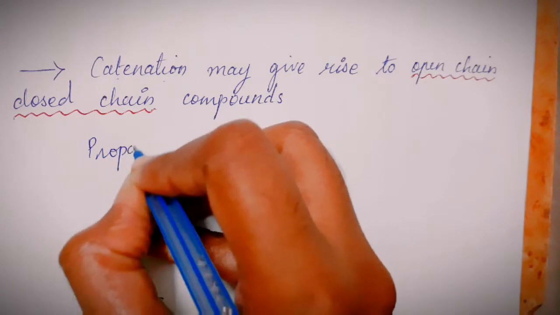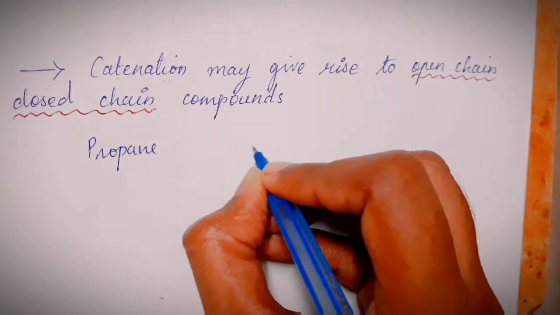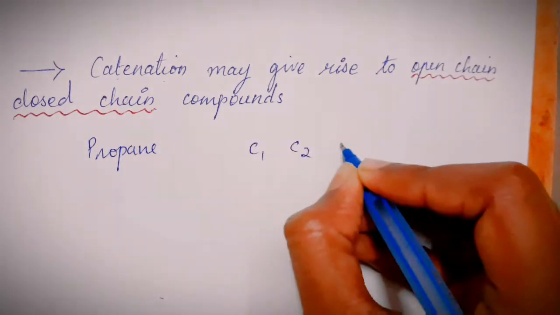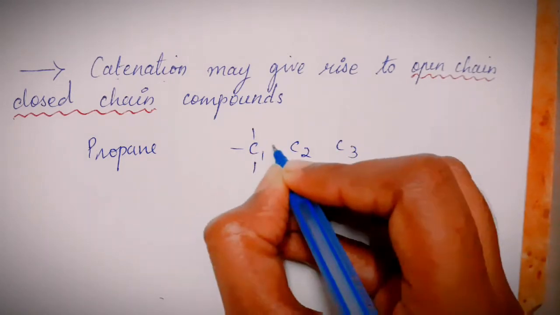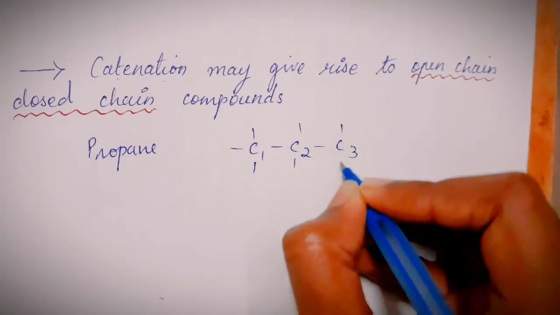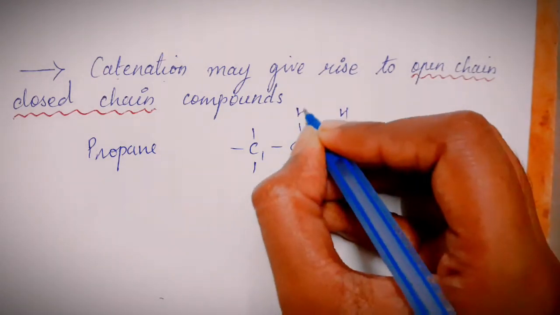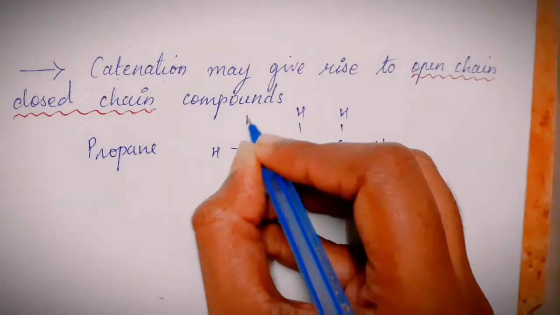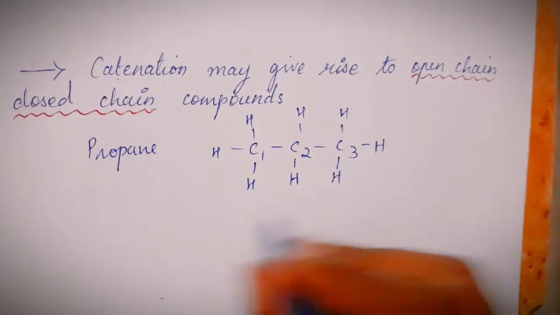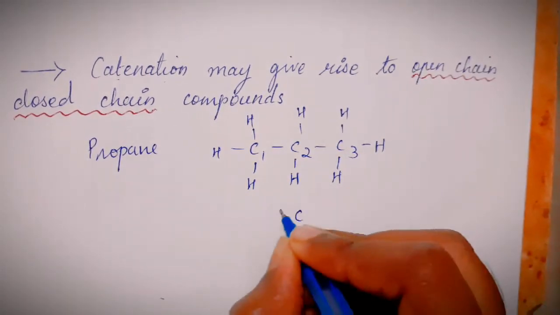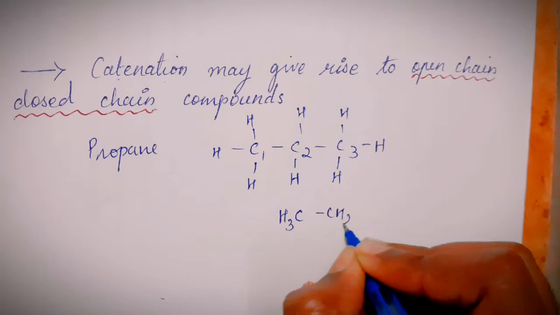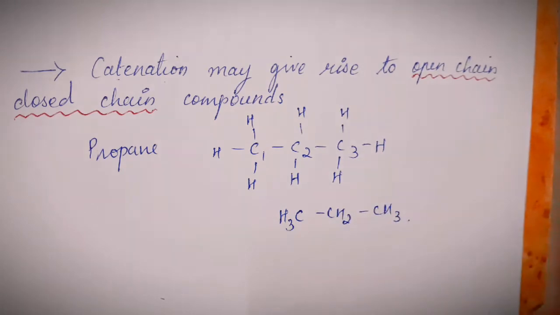Propane is an open chain structure. It will have C1, C2, C3 and 4 bonds, of which it will form 3 bonds with hydrogen and 1 with the neighboring carbon atom. So this is an open chain structure for propane. This can also be written as CH3, CH2, CH3.